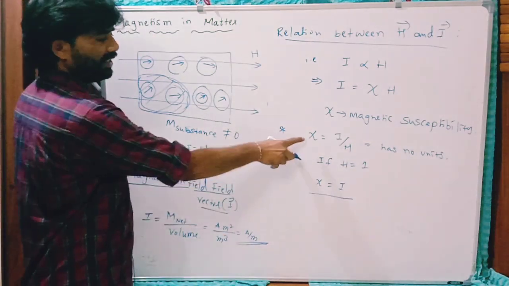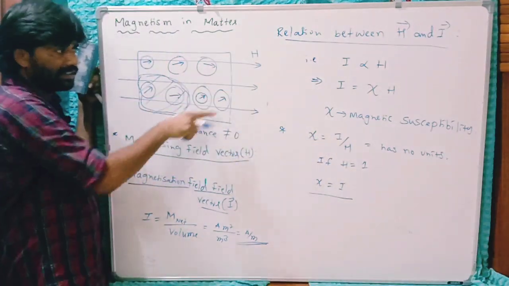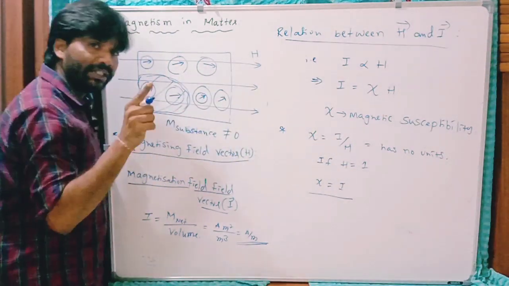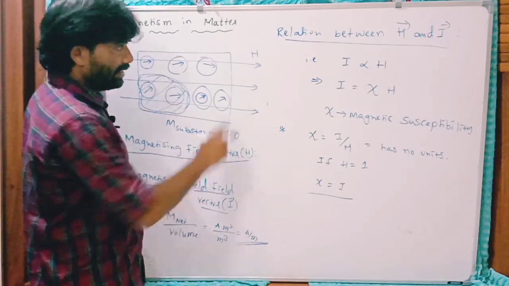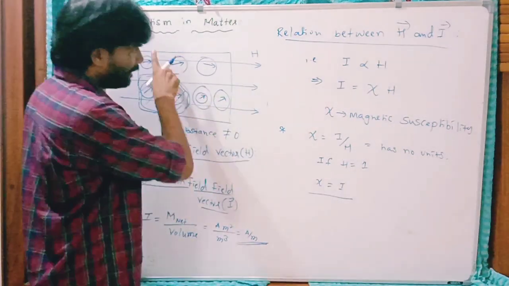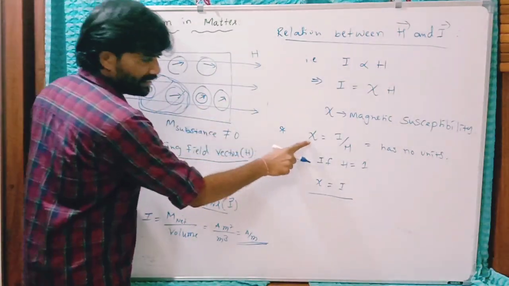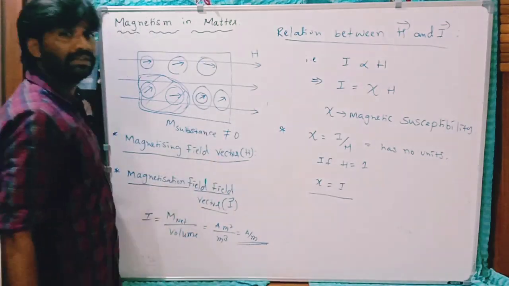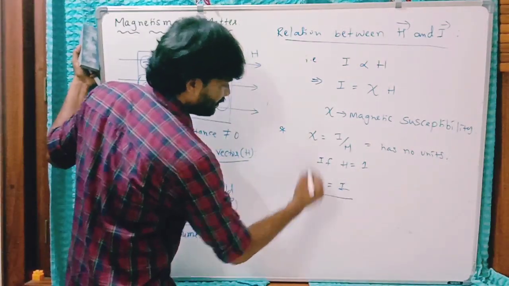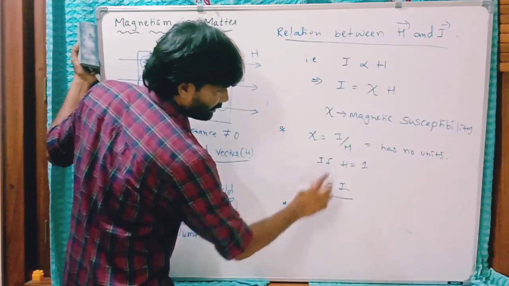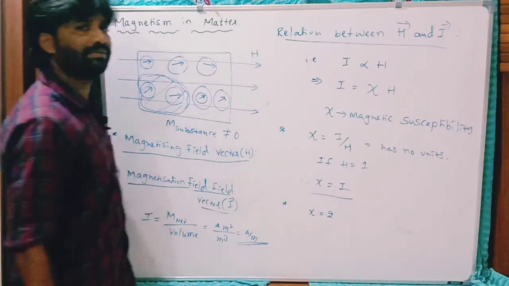So you can define it as the amount of magnetization acquired by this substance under unit external magnetizing field. If the external field is unit, then the amount of magnetization acquired by this substance is numerically equal to the susceptibility. Clear? If this susceptibility is 2, what does it mean?